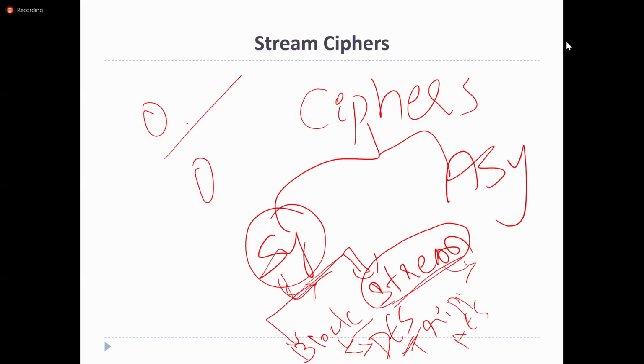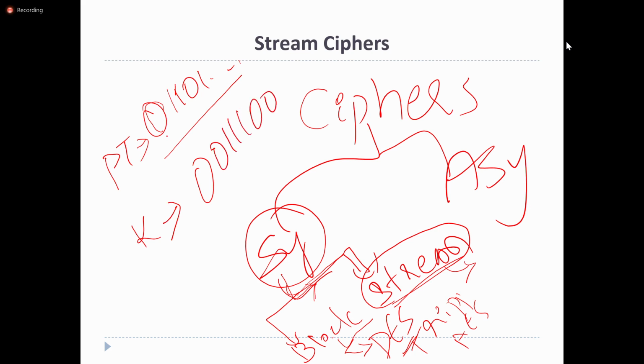So data will be encrypted bit by bit. Instead of taking an entire block, first the plain text will be a series of binary bits like 0, 1, and it will have a key. So it will take the bit of key as well as the bit of plain text. So a bit by bit encryption will be performed in stream ciphers.